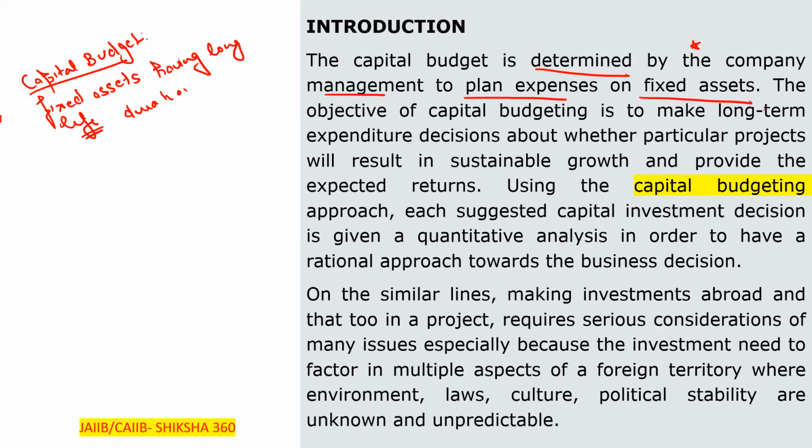Clear? So what is the capital budget? The capital budget is determined by the company management to plan fixed expenses on the fixed assets. The objective of capital budgeting is to make long-term expenditure decisions about whether particular projects will result in sustainable growth and provide the expected returns. Clear?